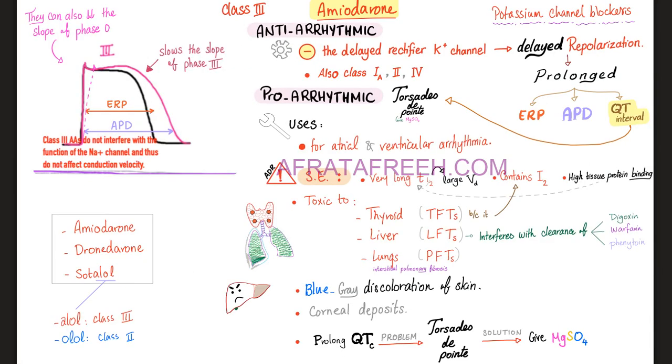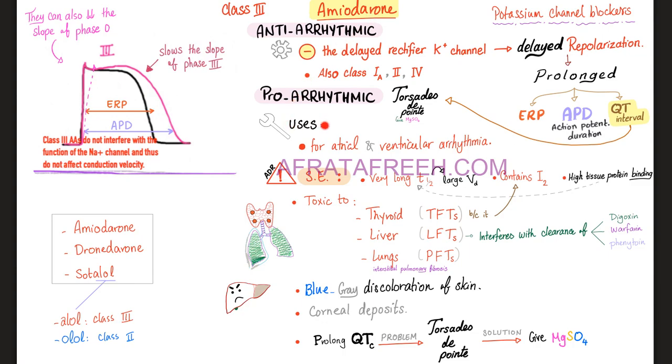Let's talk about amiodarone. Amiodarone is one of the class 3 antiarrhythmics, the potassium channel blockers. You have amiodarone, dronedarone, and sotalol. It's alol, not olol. Great. Antiarrhythmic. It blocks the delayed rectifier potassium channel, leading to delayed repolarization, which will prolong the effective refractory period. QT interval prolongation will lead to torsades-de-Pointes. What's the solution? Give magnesium sulfate.